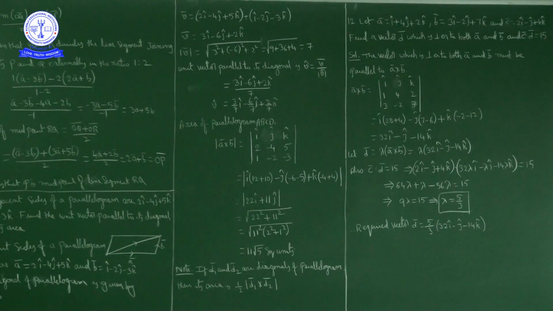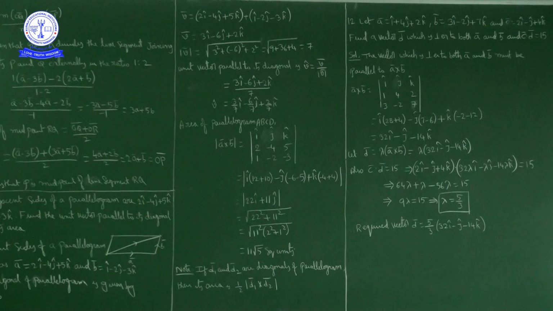Now what is the question? Find the unit vector parallel to its diagonal. How do we get a unit vector? Unit vector is vector divided by its magnitude. So find the magnitude of V bar. Magnitude of V bar is equal to square root of 3 square plus minus 6 square plus 2 square, which is square root of 9 plus 36 plus 4. Total is square root of 49, which is 7.